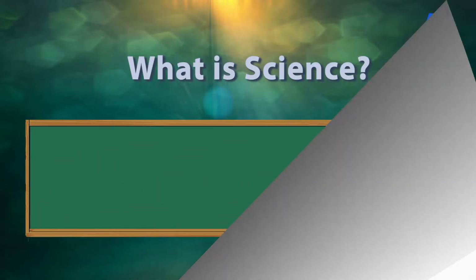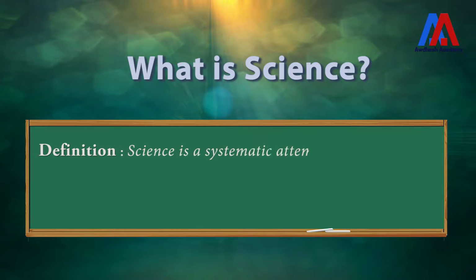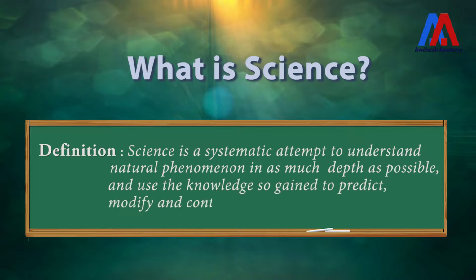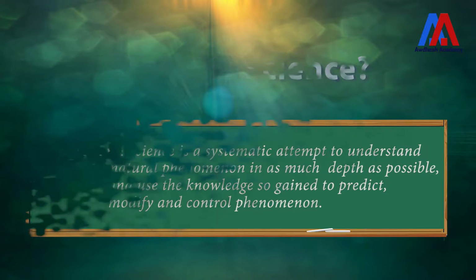Let me now define science. Science is a systematic attempt to understand natural phenomena in as much depth as possible and use the knowledge so gained to predict, modify, or control phenomena. So what is the purpose of science? By science, first of all, we know the laws of nature. And then once we know the laws of nature, we try to see how we can take advantage of those laws.